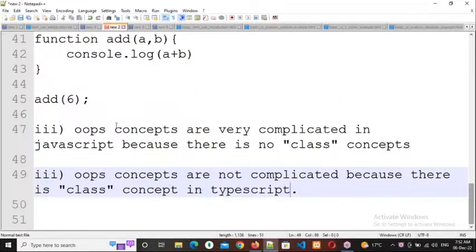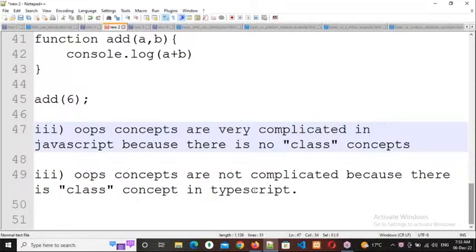Since there is no class concept in JavaScript, everything we need to do with functions: a function in a function, a function in another function, one function has to return another function, that output has to be sent to another function, and finally it has to return some output. So it will be very complicated.